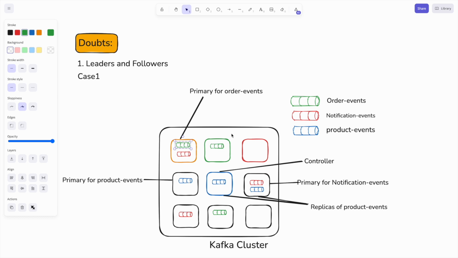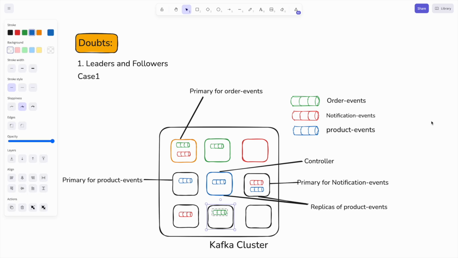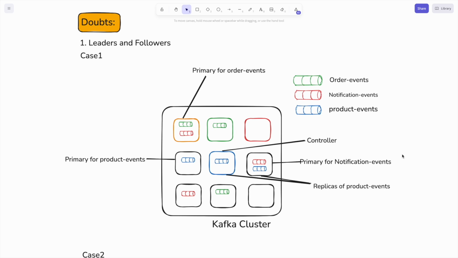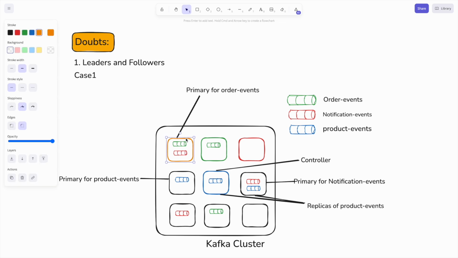So for example, if this broker somehow dies, we still have 2 brokers running, so we don't have data loss. That is the benefit of the replication factor. Now the main question could be, who would be the primary? Let's assume that for order events, this is the primary broker.